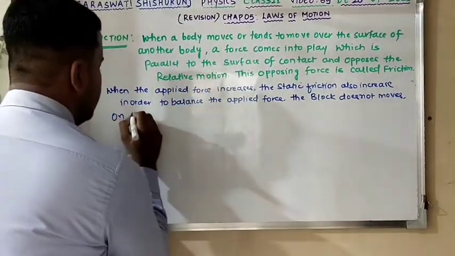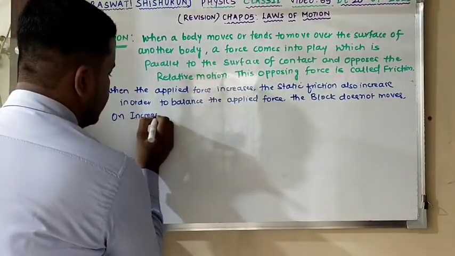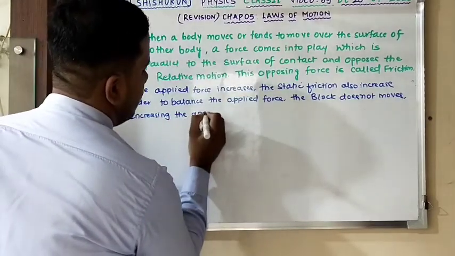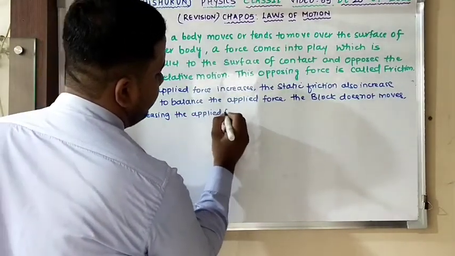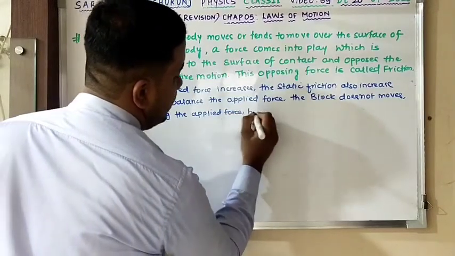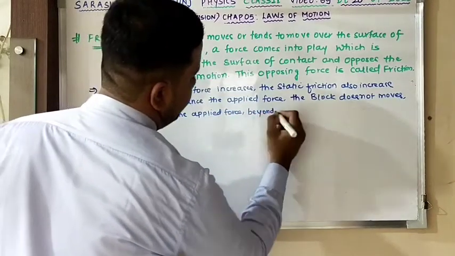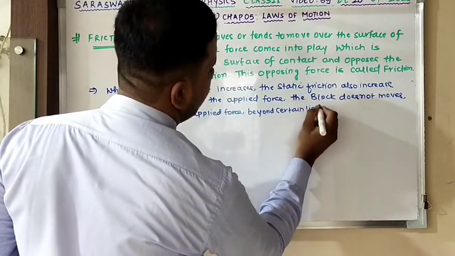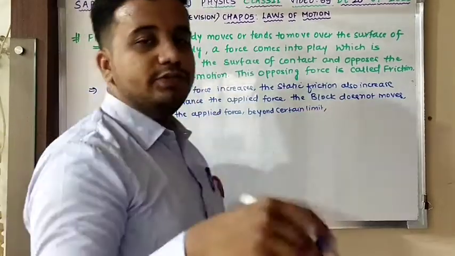On increasing the applied force beyond a certain limit, the object begins to move.